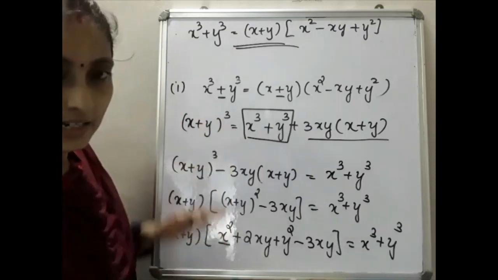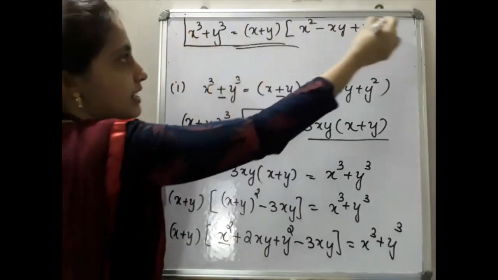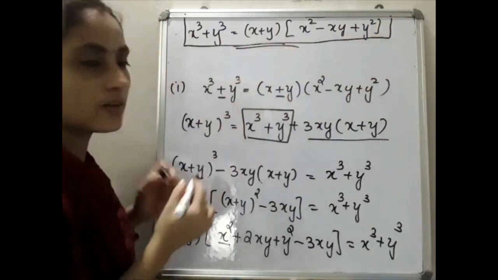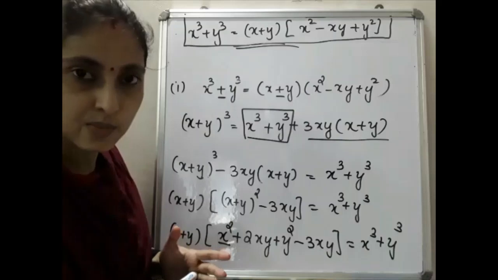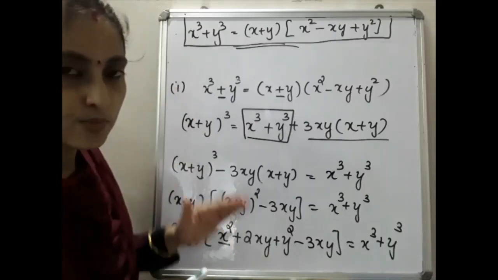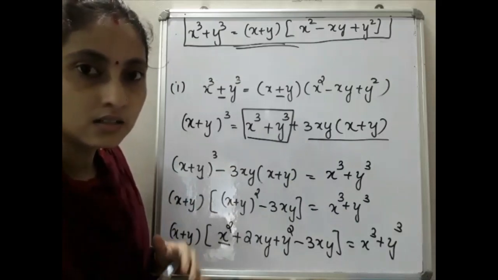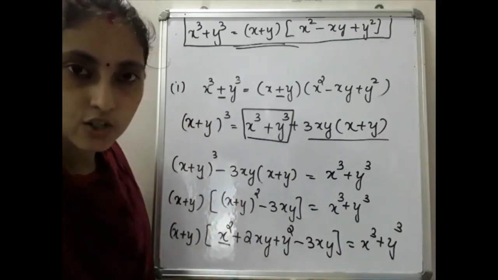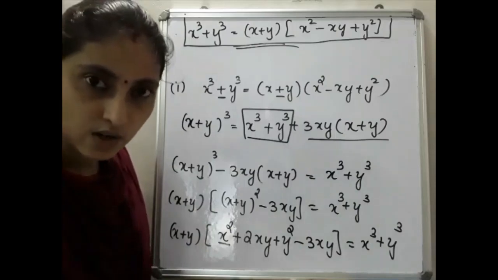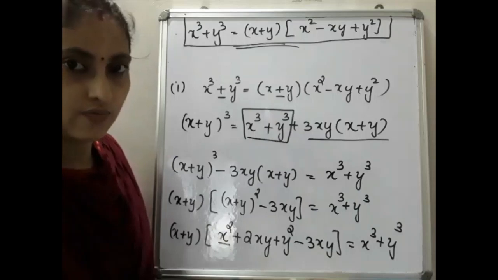So after writing these notes, you have to put the identity in the box, because that is very, very important. While doing the problems you have to use it. The textbook also has two problems after this based on this. So you have to be clear on this identity. Once again, x cube plus y cube will be equal to what? x plus y into x square minus xy plus y square.